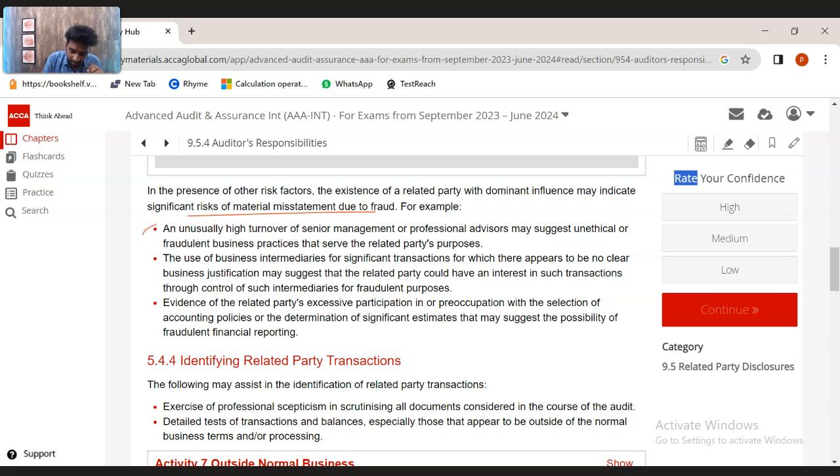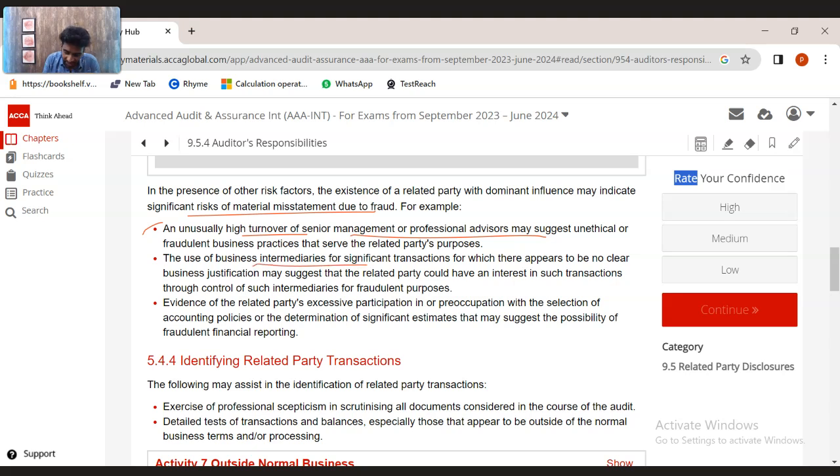For example, unusually high turnover for senior management or professional advisors. Like senior management or professional advisors, they are able to get unusually high turnovers. How is that possible? It could indicate that they are doing some fraudulent reporting.